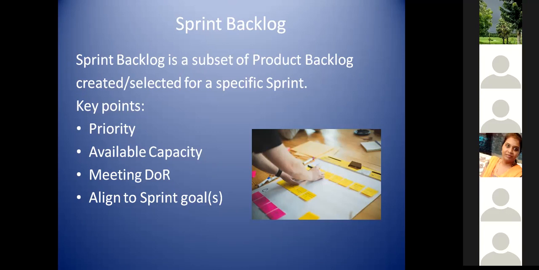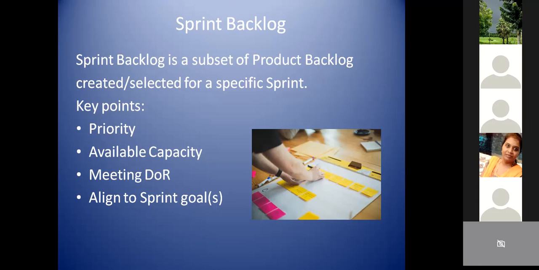One is priority. Again, I'm coming to the same point. Maybe this is the third or fourth time we are repeating the same statement. Your product roadmap has your release details, which are passed to your product backlog. The product backlog items are mapped with your release information, and that will set your priority. The urgency of the item to be moved to production will be set based on the release details as well. So the first key factor is your priority.